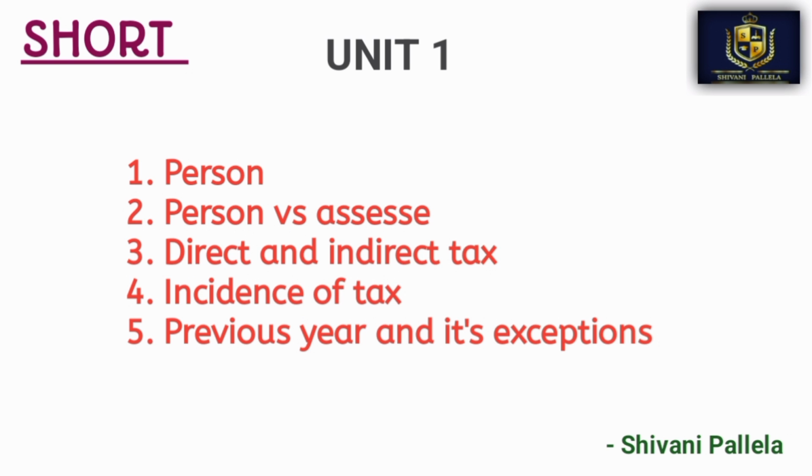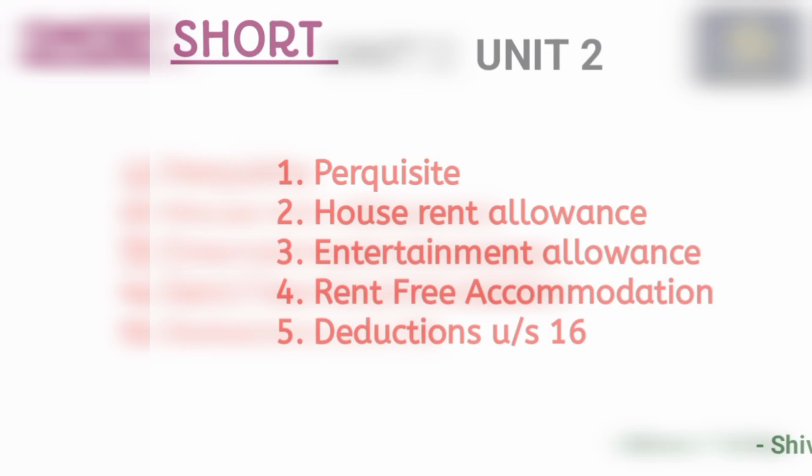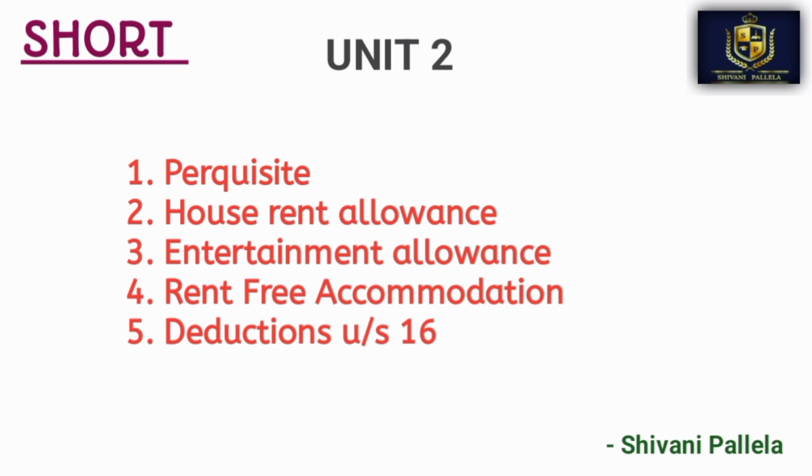From unit number 1 it is theory, and either one or two questions will definitely come in your examination. Unit number 2 also, they will ask purely theory for short, and these 5 questions are enough. In this also, deductions under section 16, house rent allowance, entertainment allowance are the important topics.